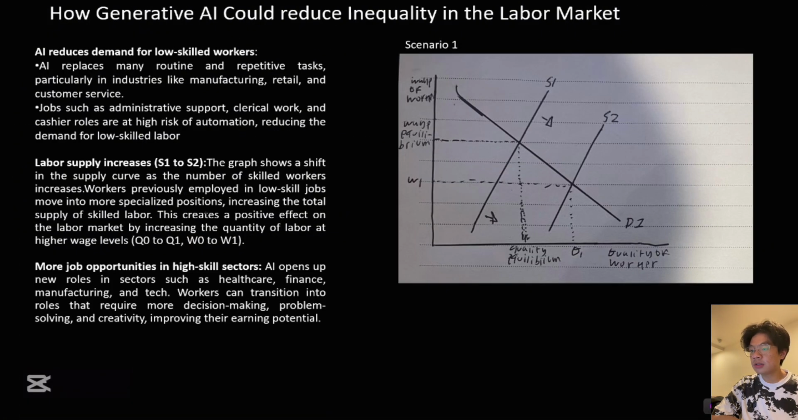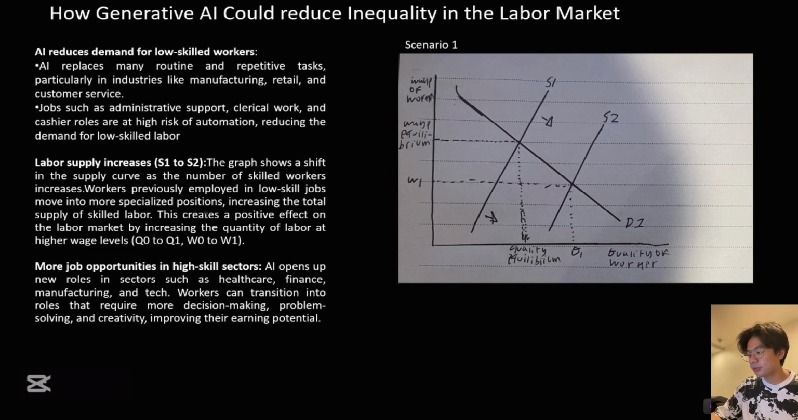For the fourth slide, we are going to talk about how generative AI can reduce inequality in the labor market. Generative AI has the potential to reduce inequality. It can help workers with fewer skills by giving them access to tools and training to improve their skills. This increases the supply of skilled workers, which we can see as the shift of the labor supply curve from S1 to S2.